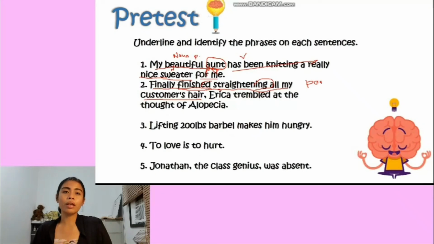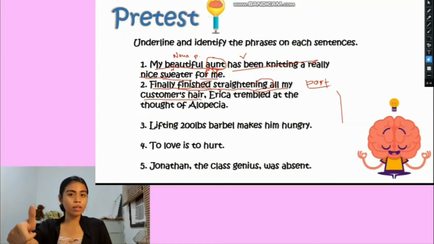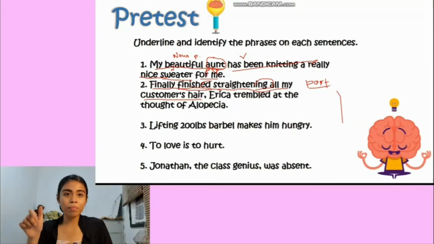And then we have another participial phrase. It starts with a present participle, and notice the -ing ending. So "straightening" is a present participle, and we can consider it as a participial phrase. After that, we get the two main parts of the sentence: Erica trembled at the thought of alopecia. "At the thought" and "of alopecia" are prepositional phrases.